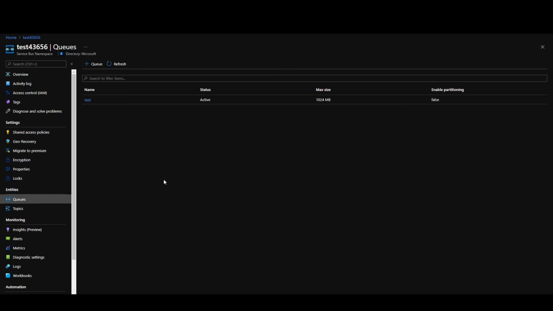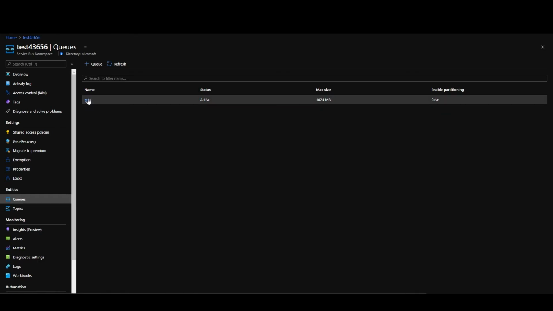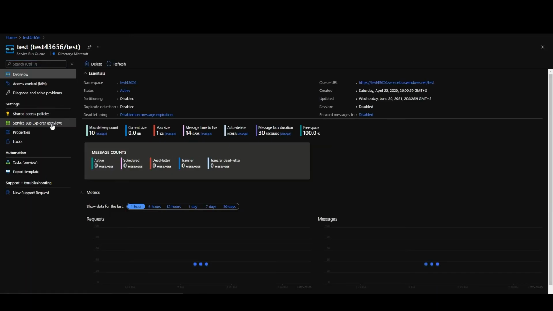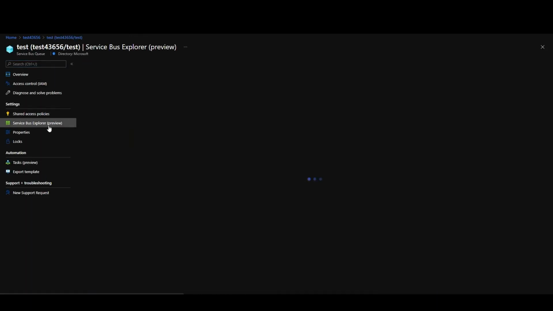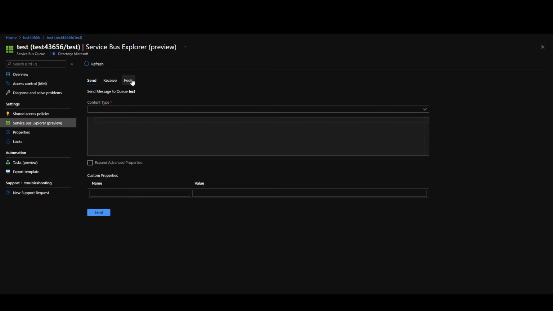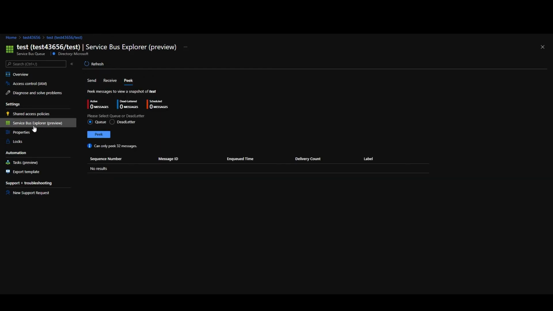So now let's move to demonstrating Azure Service Bus. In this case, I created an Azure Service Bus namespace called test43656. And what I will start with is demonstrating queuing in Azure Service Bus. I created a queue called test, which I want to write messages to, and I want to consume messages from using my application. If I go to this test queue, you can see I don't have any messages right now written to this queue, and you can go to Service Bus Explorer to see what messages you currently have.